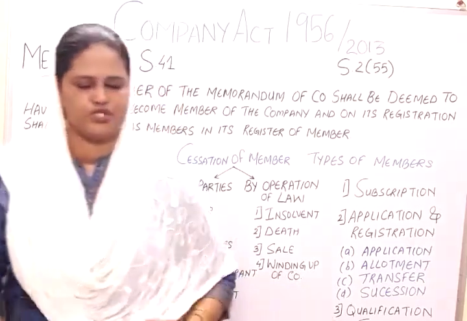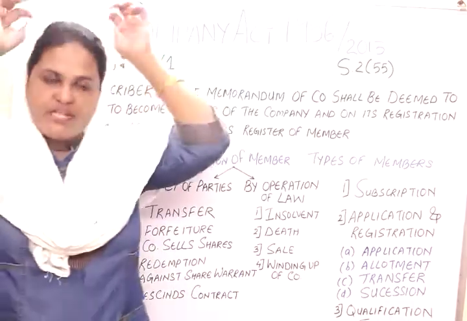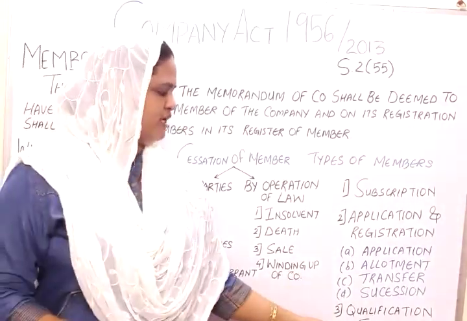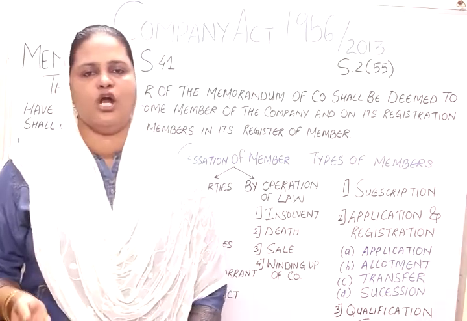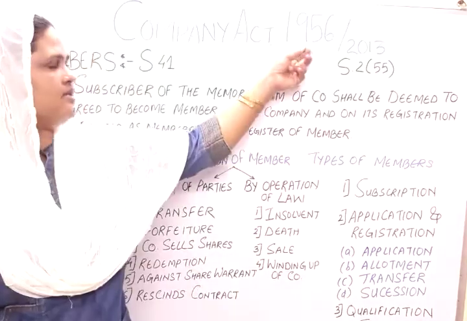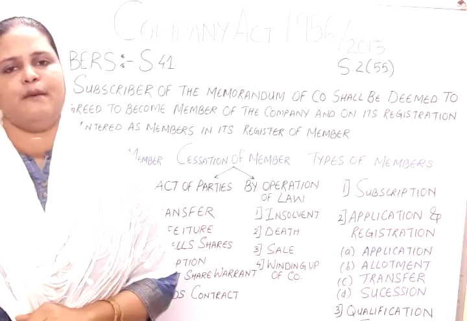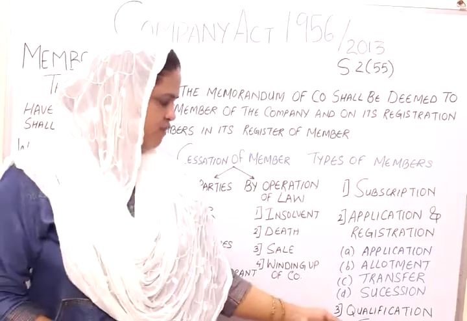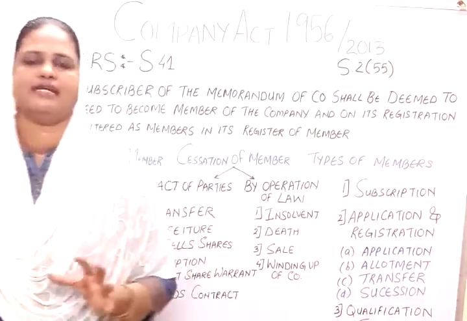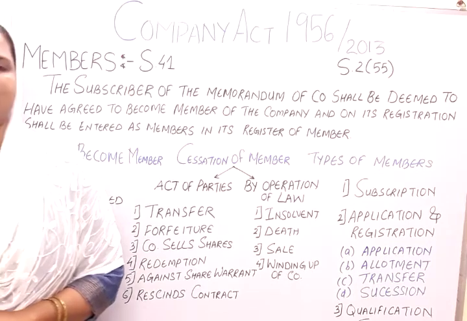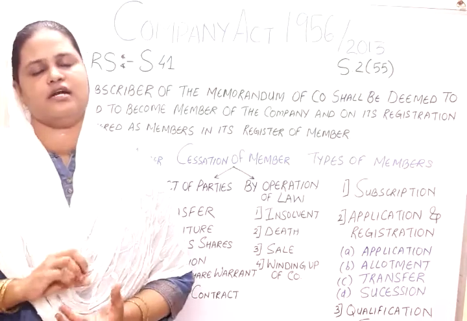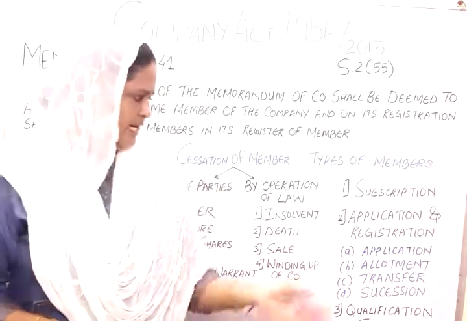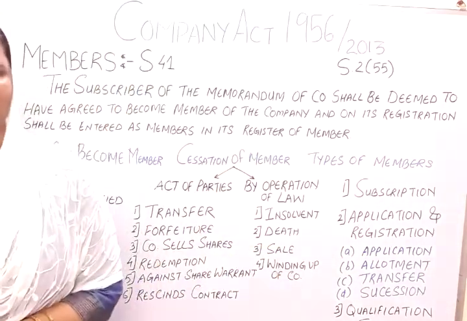This is qualification shares. Usually qualification shares are issued to the directors. The concept of qualification shares is explained in section 266 of the earlier act, but the same concept has been totally removed in the new act. But I am going to tell you what the concept of qualification shares is. When a director of a company is appointed, the director has to hold a certain number of shares. So the director has to purchase, apply for, or subscribe to that number of shares.